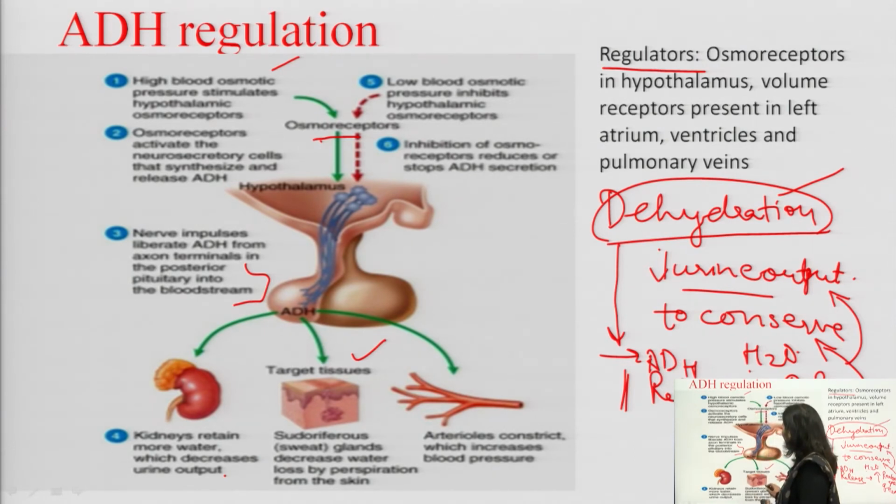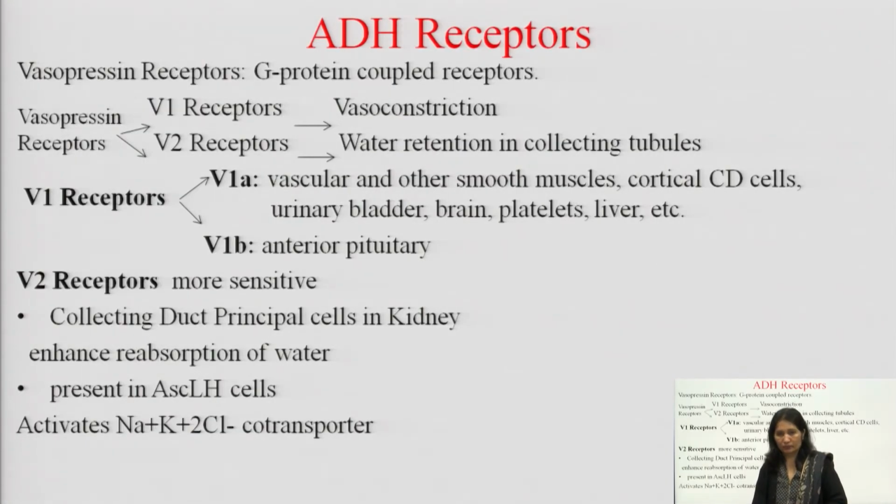So it also goes to the sweat glands and decreases water loss from the skin. It also acts on the arterioles, and constriction of the arterioles occurs and thus they increase BP. So this is the regulation of vasopressin.